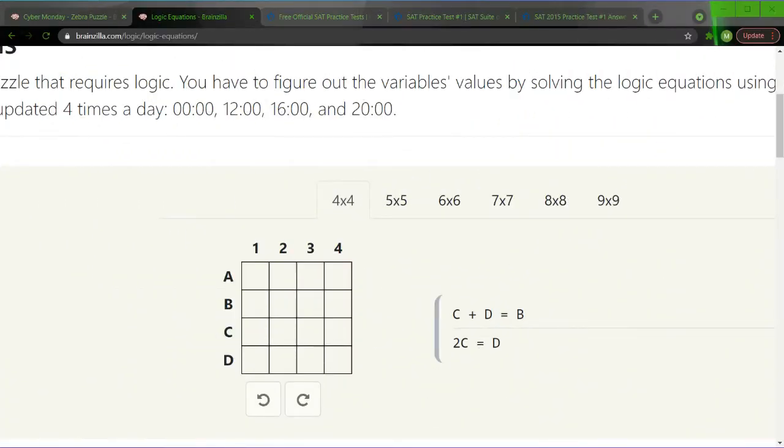But before we jump into any of the boring testing mumbo jumbo, let's play a little game with math. This is Brainzilla, the site. It's a really fun site I like to use sometimes. What they do is they have a bunch of little things that they update daily, like for instance, these logic equations, as they're called, updated at midnight, at 12, at 4 p.m., and 8 p.m.